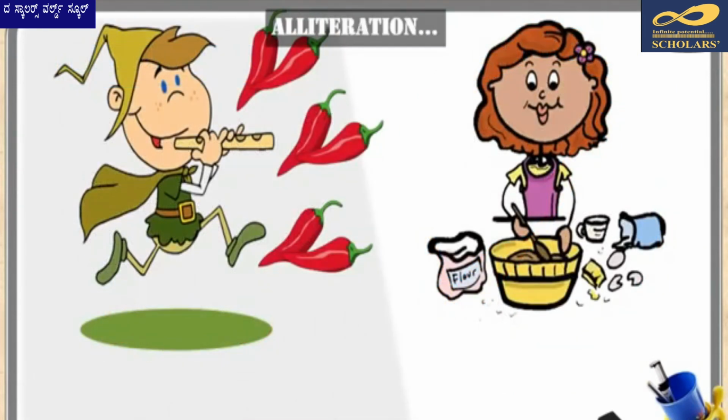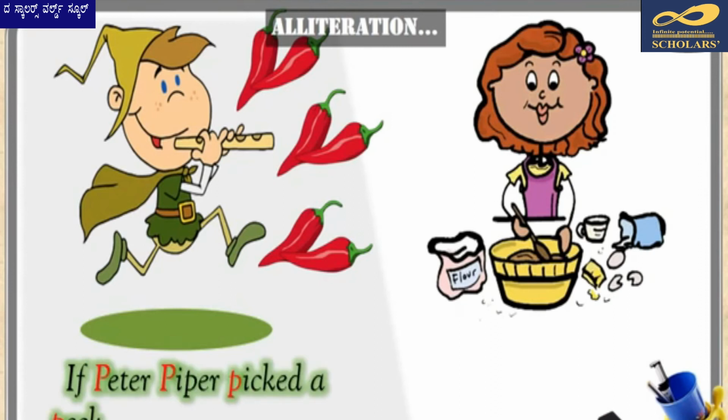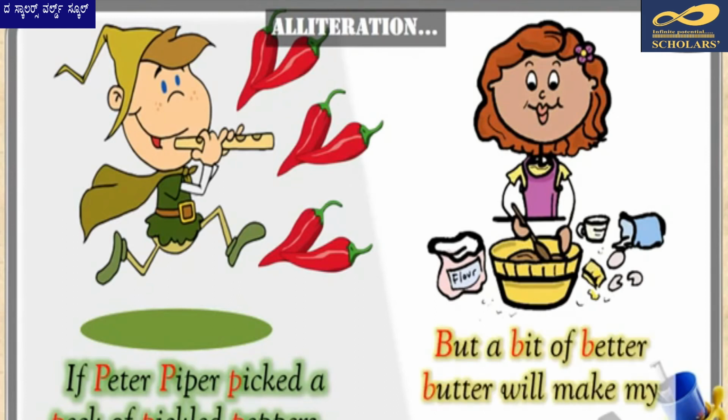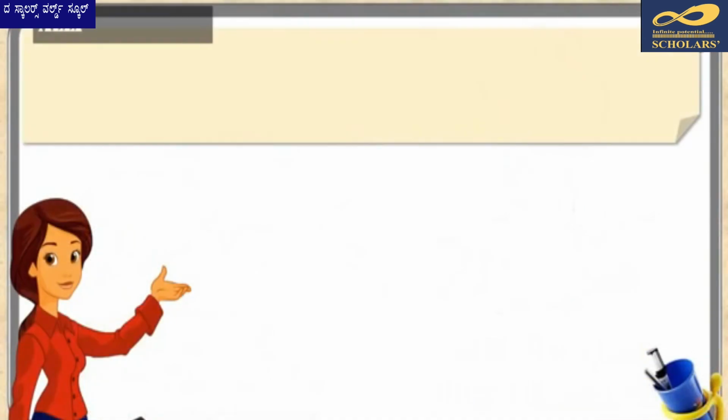Moving on to some catchy tongue twisters, who would not have tried the lines from tongue twisters such as Peter Piper or Betty Botter? So, if Peter Piper picked a peck of pickled peppers, that is alliteration for you, as the initial consonant sound P is repeated in successive words in the same sentence. And Betty Botter thinking, "But a bit of better butter will make my batter better." It is very tough and challenging to speak it out, and yet it's quite a bit of fun. So in this Betty Botter example, we notice the consonant sound B at the beginning of various words.